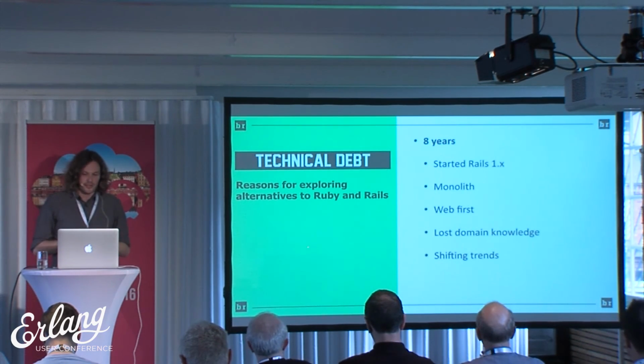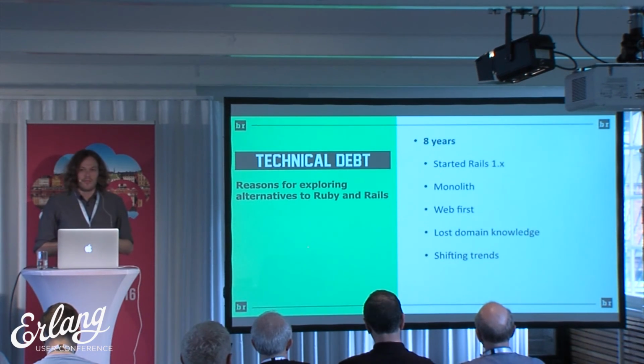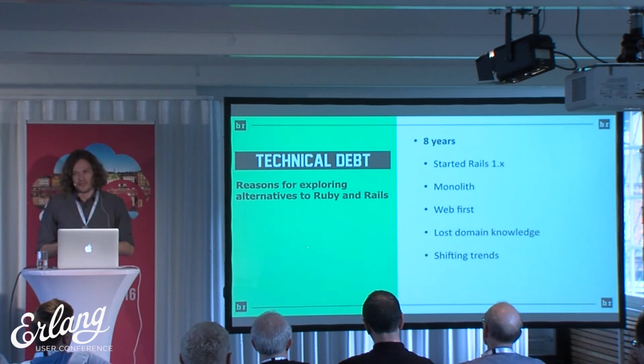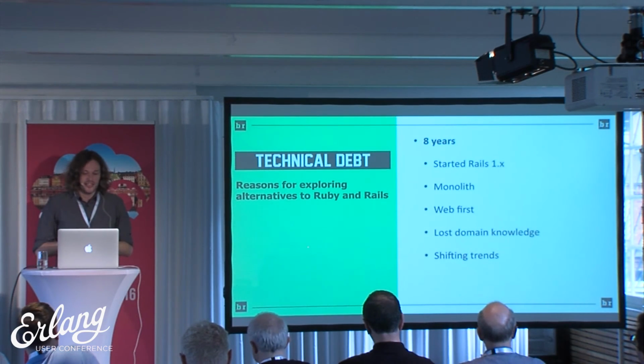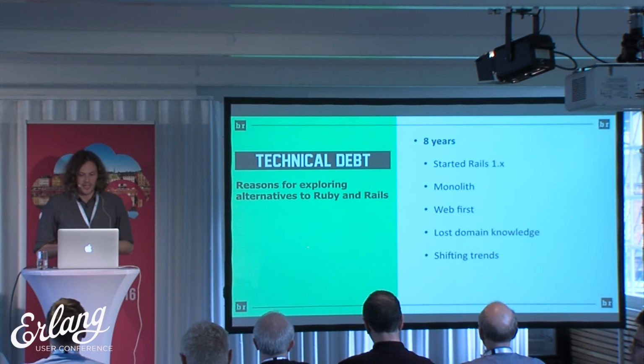Bleacher Report is about 8 years old, started with Rails 1.x. It's a monolith like most things were at that time. At that time, mobile traffic wasn't a big deal. People were going to the website for the majority of the time. And 8 years at a company in Silicon Valley or the Bay Area is a very long time. So with a Rails site of that age and that complexity, there's a lot of lost domain knowledge.